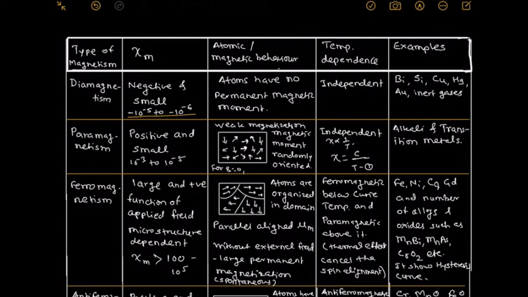Explaining the atomic or magnetic behavior of that material, the atoms are organized in domains. Now, what is a domain? That is the ferromagnetism domain theory that was initiated by Weiss. According to the domain theory, the ferromagnetic solid is divided into a number of small regions. Every small region is called a domain, and the wall separating two domains is called the Bloch wall.